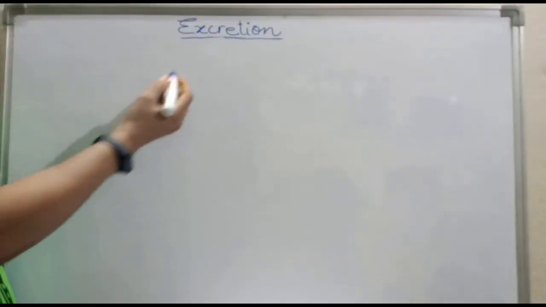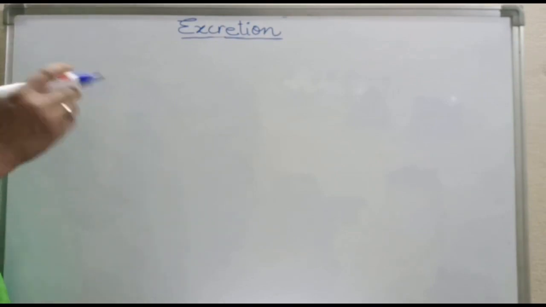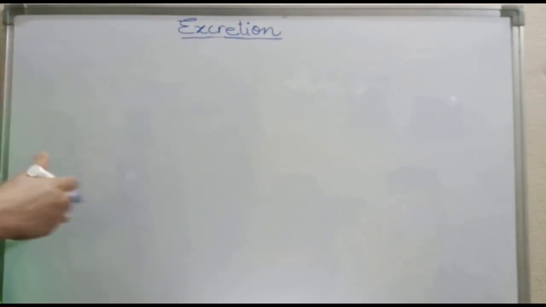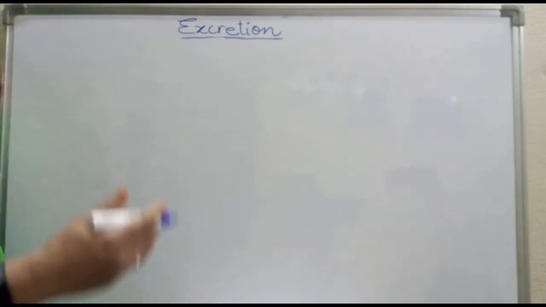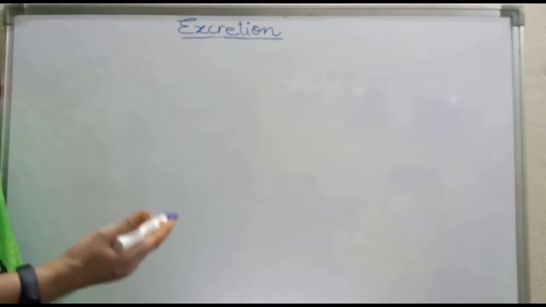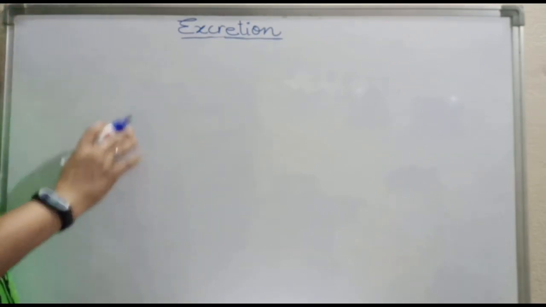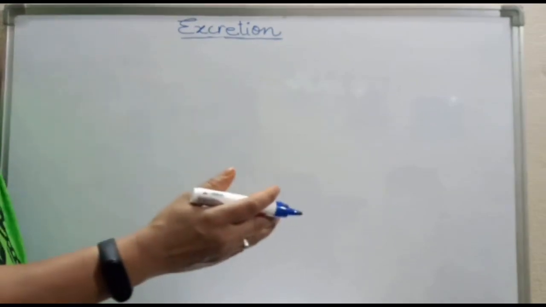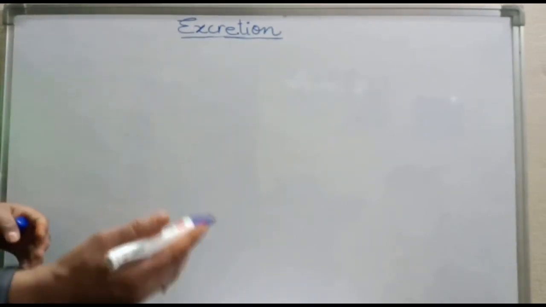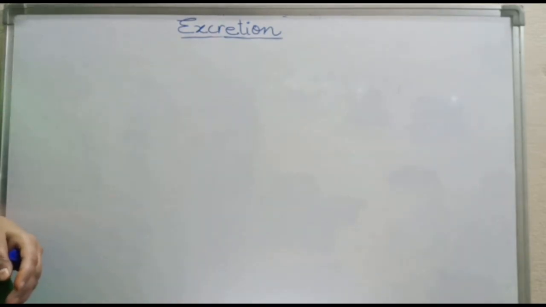Hello children, in this video we are going to discuss the process of excretion. What exactly is excretion? It is a biological process involved in removal of harmful metabolic waste from the body, right? And what does that harmful metabolic waste contain? It contains nitrogenous waste like urea and uric acid, and this urea and uric acid is generated during the breakdown of proteins in the body.